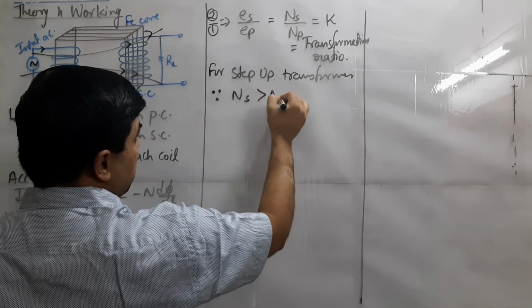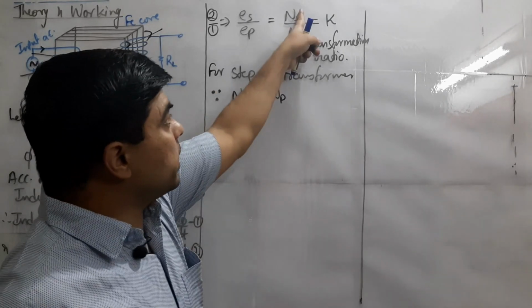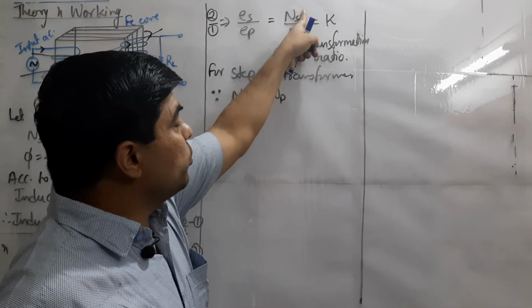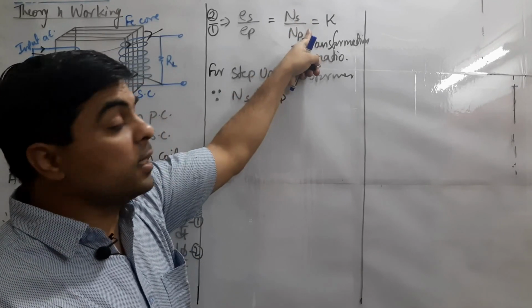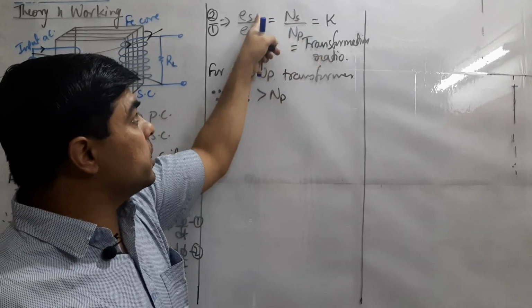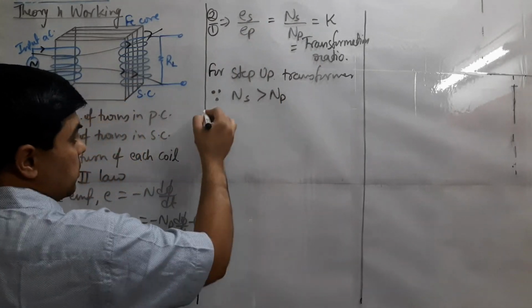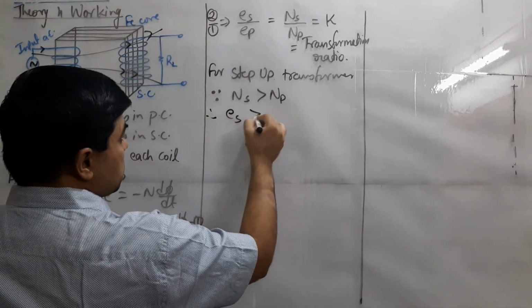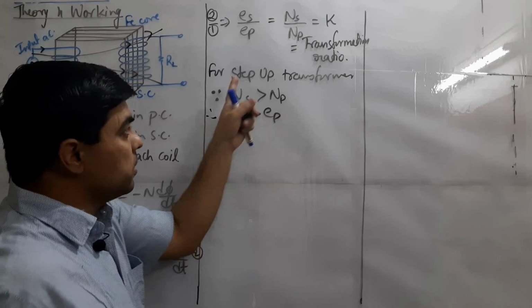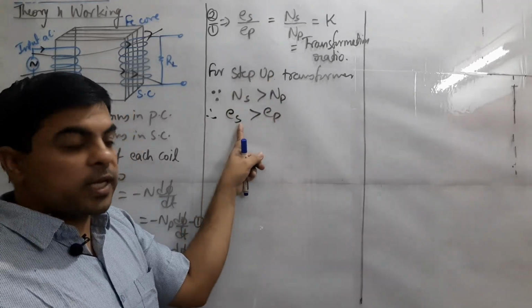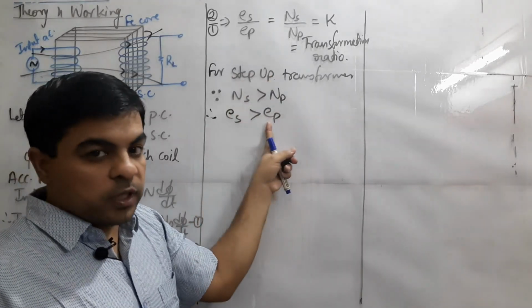if we consider it for a step up transformer, since the value of Ns is greater than Np, this we all know that Ns is greater than Np. So if numerator is greater, denominator is lesser, so in this way, this side also Es must be greater and Ep must be lesser. So therefore Es is greater than Ep, and hence in step up, output voltage from secondary is greater than the input voltage from primary.